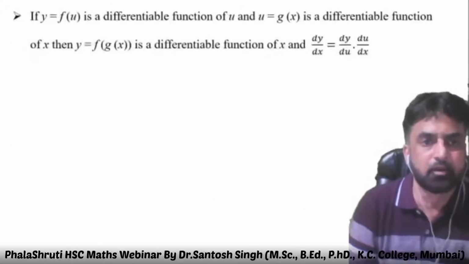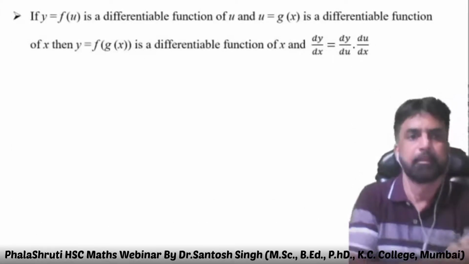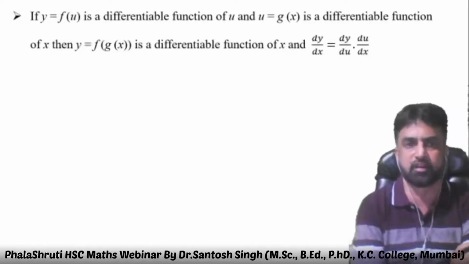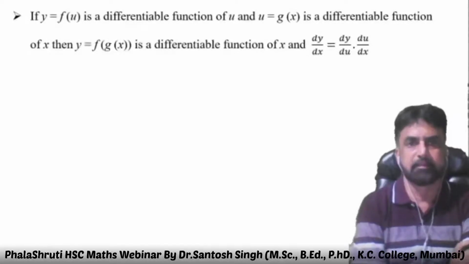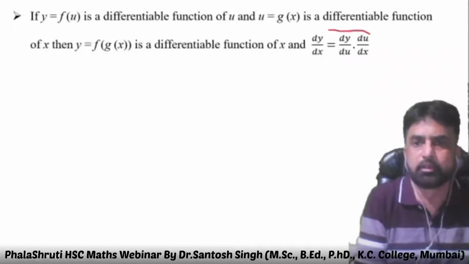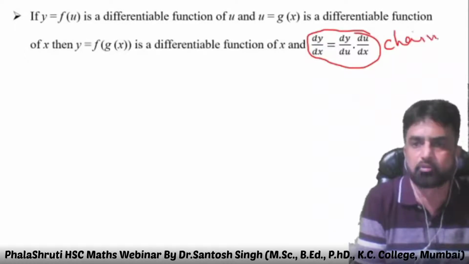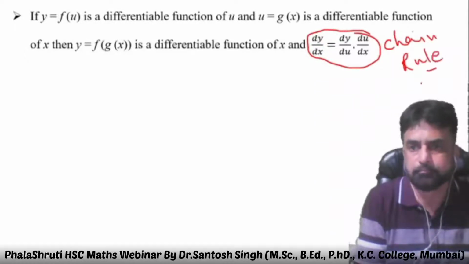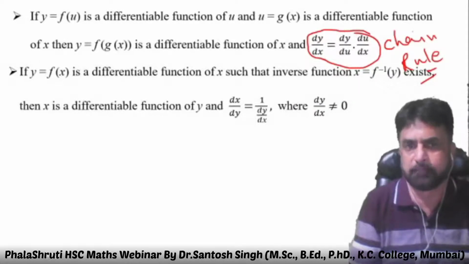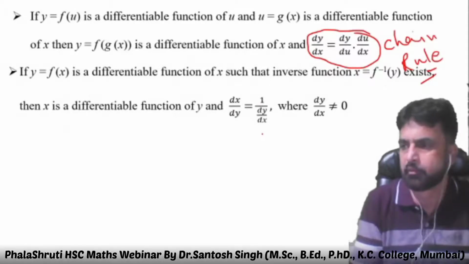This is the first theorem. y is a function of u, u is a function of x. Then dy/dx is equal to dy/du into du/dx. That you say chain rule also. The next theorem is about the inverse function. dx/dy is equal to 1 upon dy/dx.